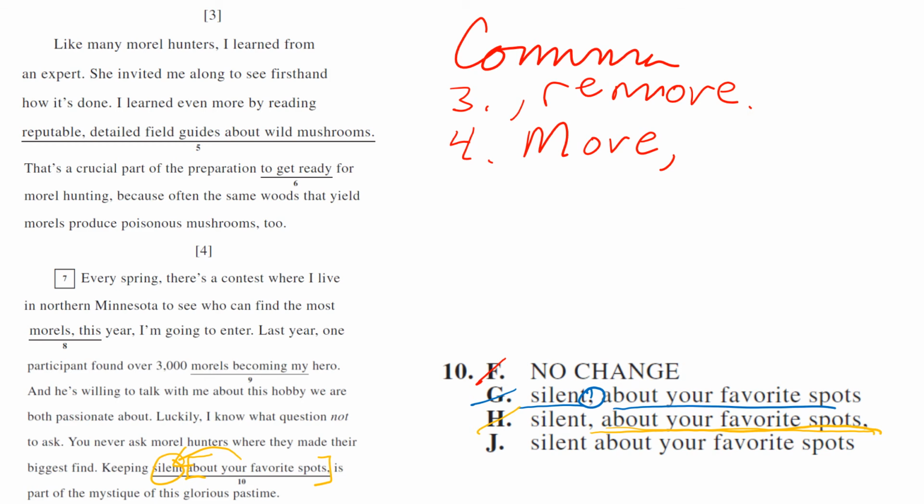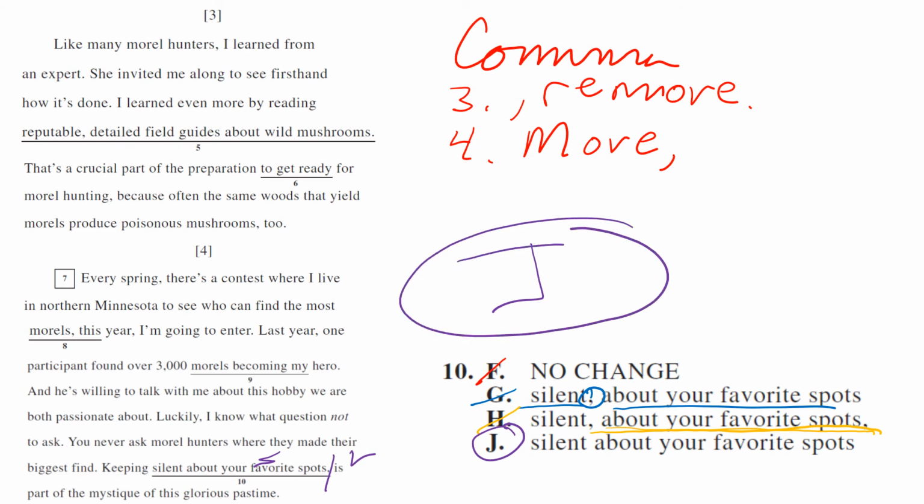So your correct answer has to be J. Just no punctuation at all. You don't need any commas to separate the subject from the verb, which is what this comma does really. Keeping silent is, so this part is the subject, this part is the verb. You don't separate subjects and verbs with commas. So your answer is J. Just working through your comma rules. Pretty easy question actually, but I wanted to make sure I explained them all. So J.